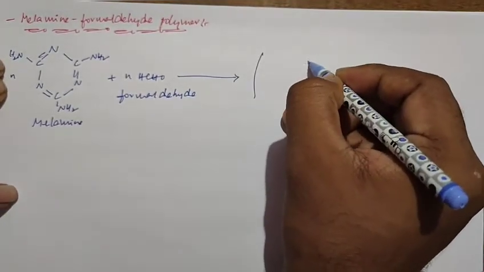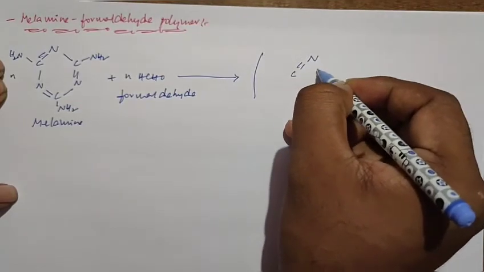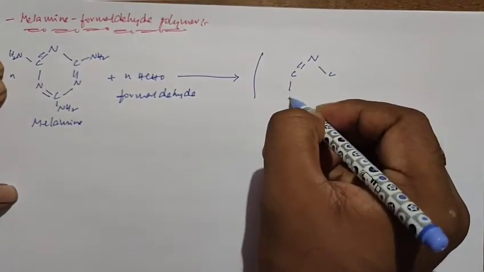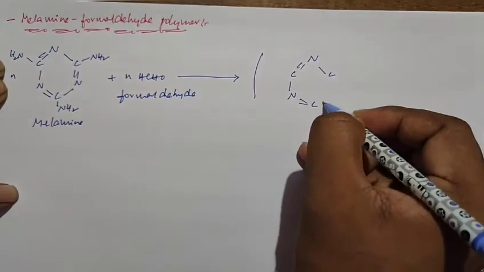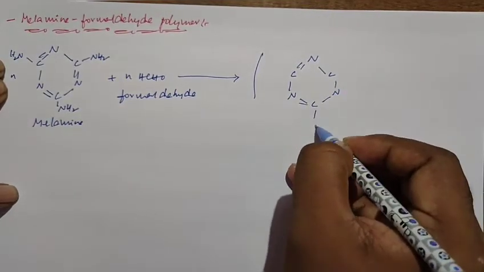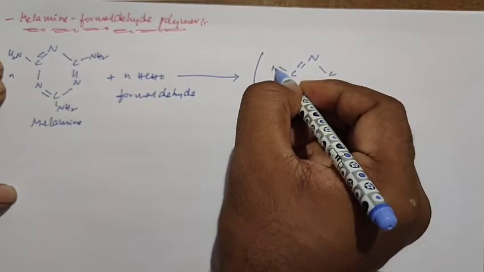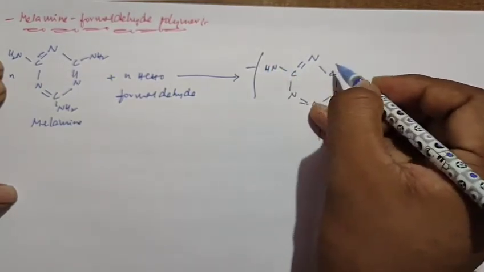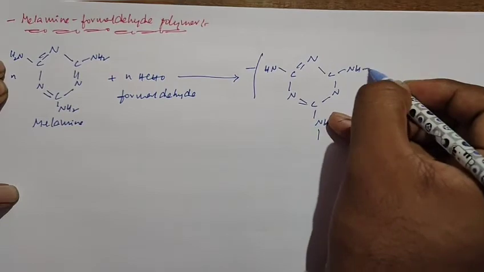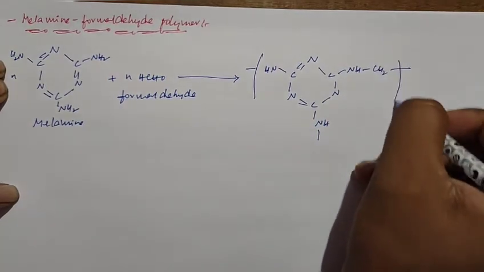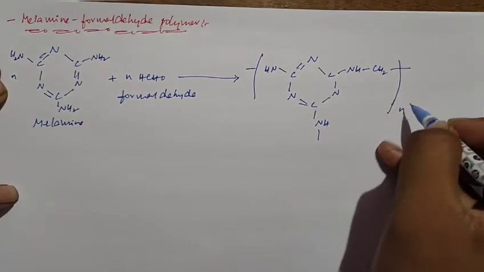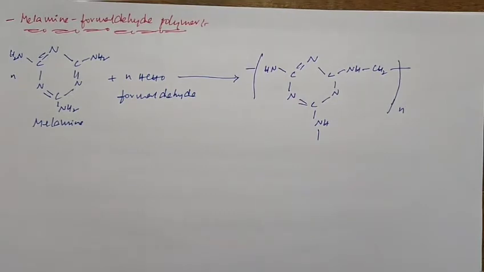So if you take the structure N double bond C, N double bond C, N, NH, this is the indication of melamine formaldehyde polymer. It can form cross-linked polymers like that.